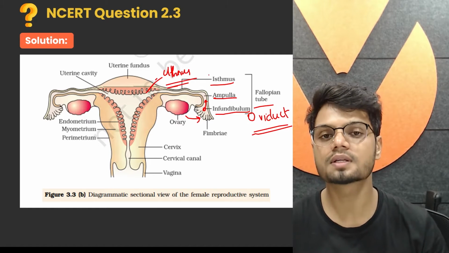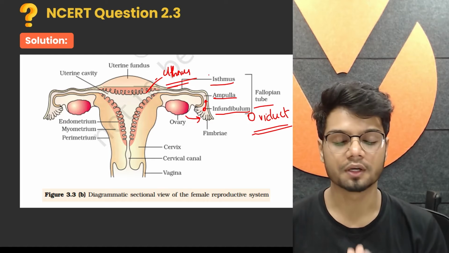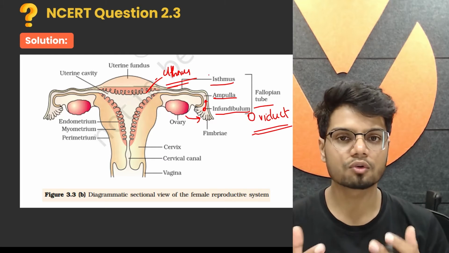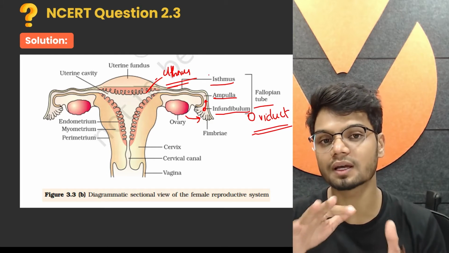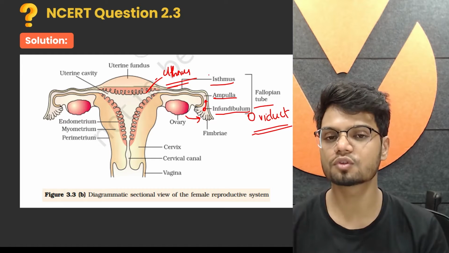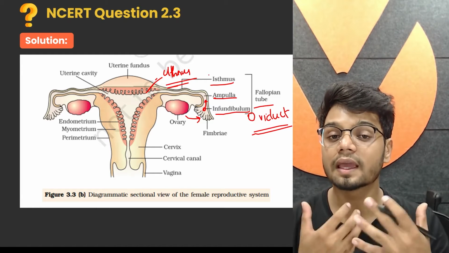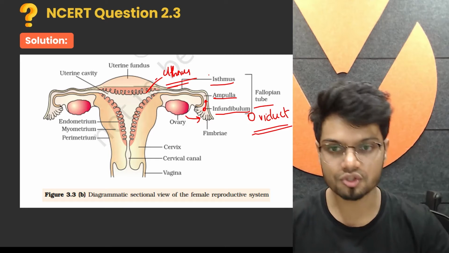Uterus. Now, uterus is also called as womb. Uterus almost resembles an inverted pear. The structure of the uterus, NCERT says it resembles an inverted pear.